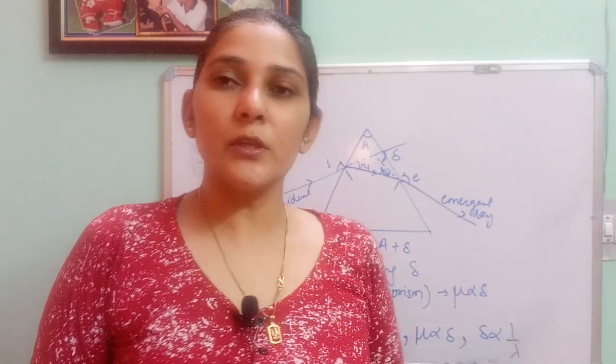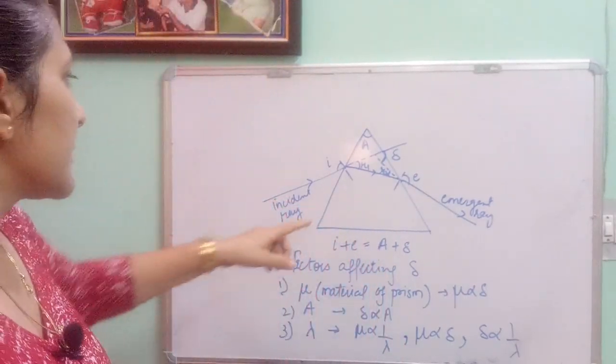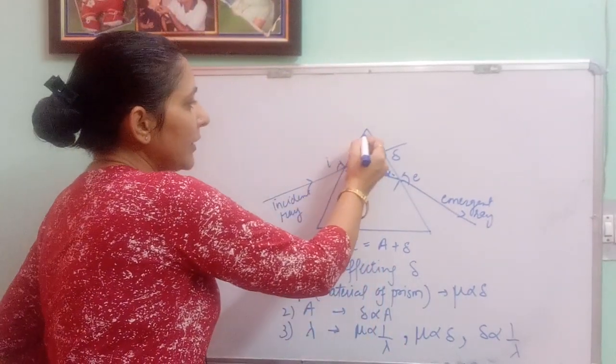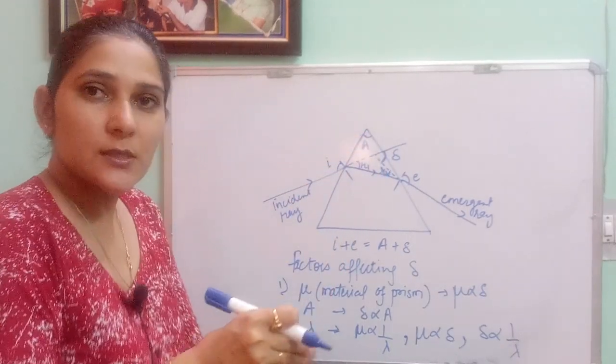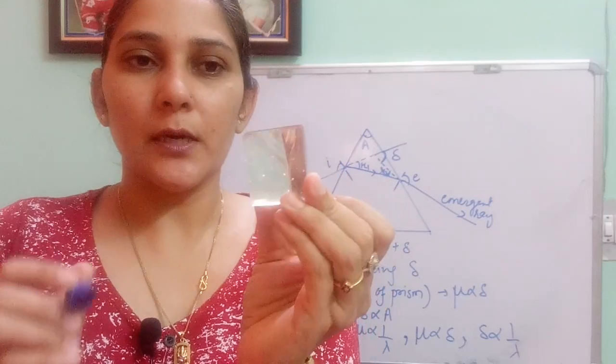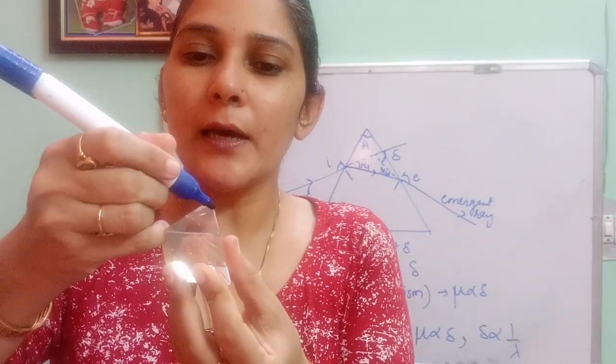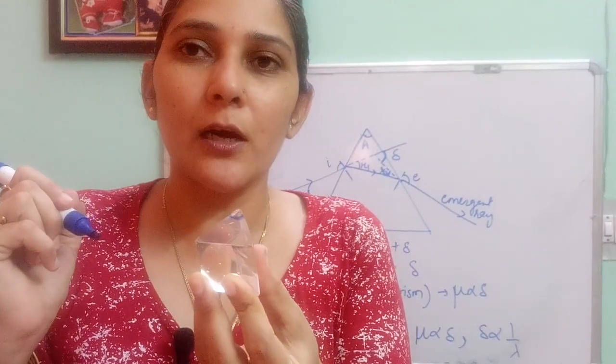Now we are starting with refraction through prism. This is your prism. This angle between two refracting surfaces is known as angle of prism. Suppose this is your prism, beta. So this angle that is formed, this one, is known as your angle of prism.